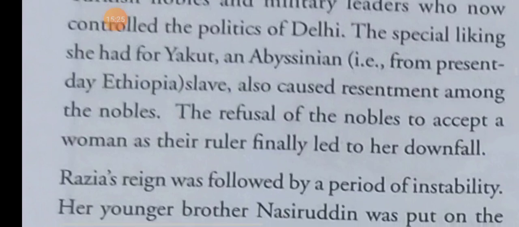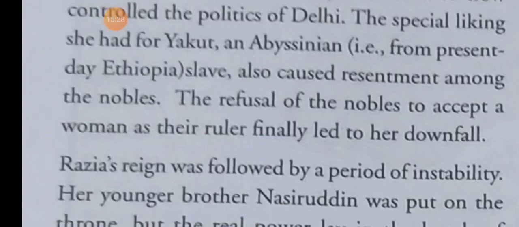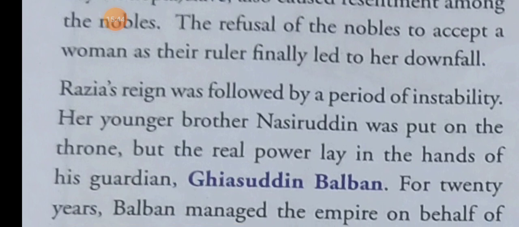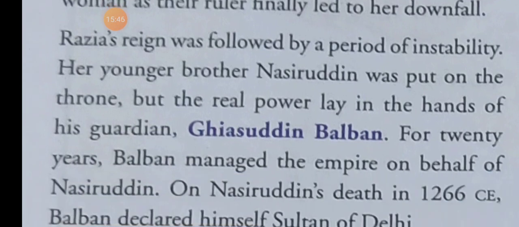Because of the refusal of the nobles to accept a woman as their ruler, this finally led to her downfall. Finally she left the empire. And Razia's reign was followed by a period of instability.